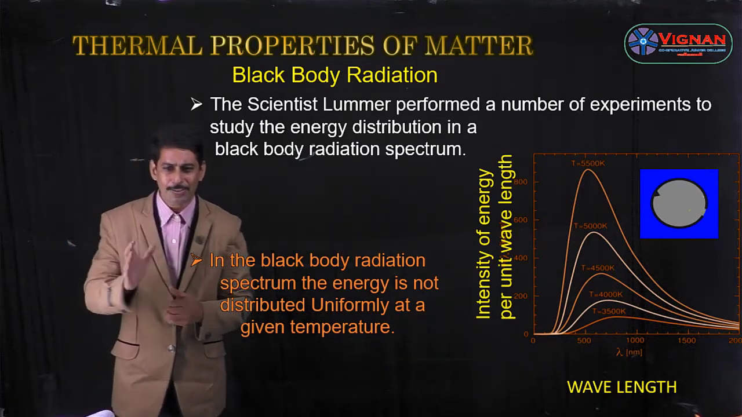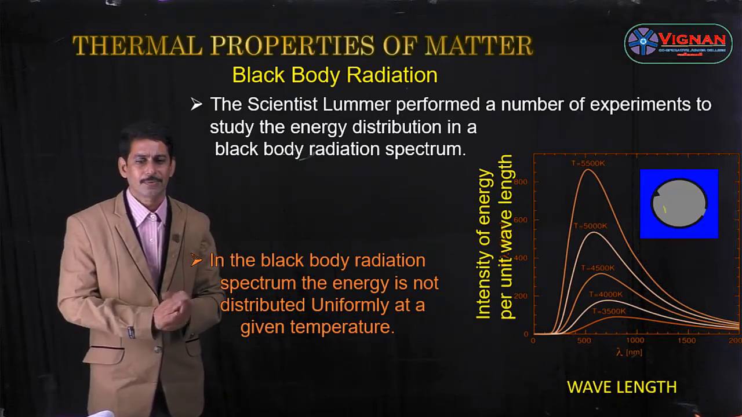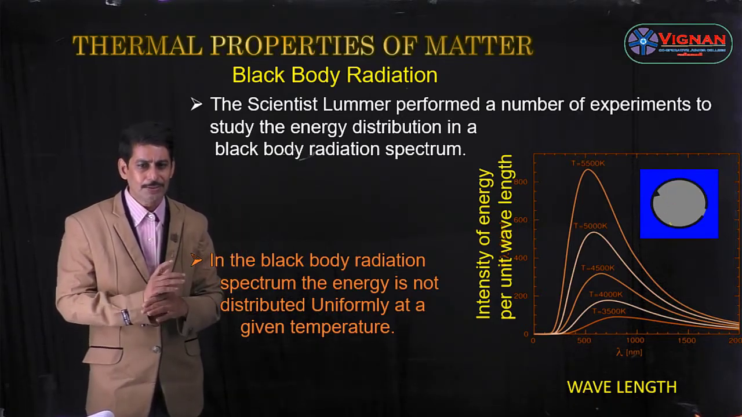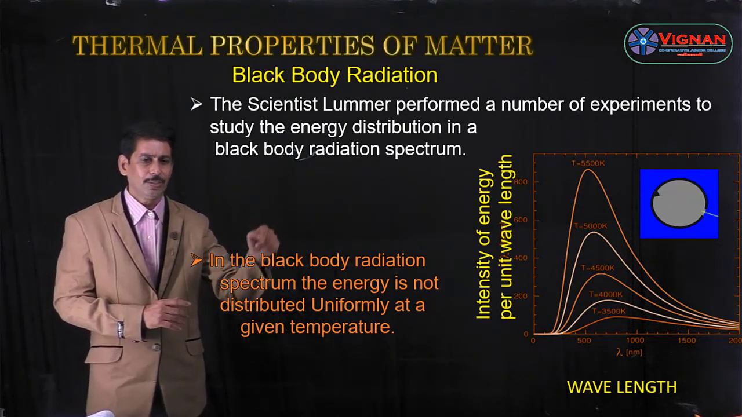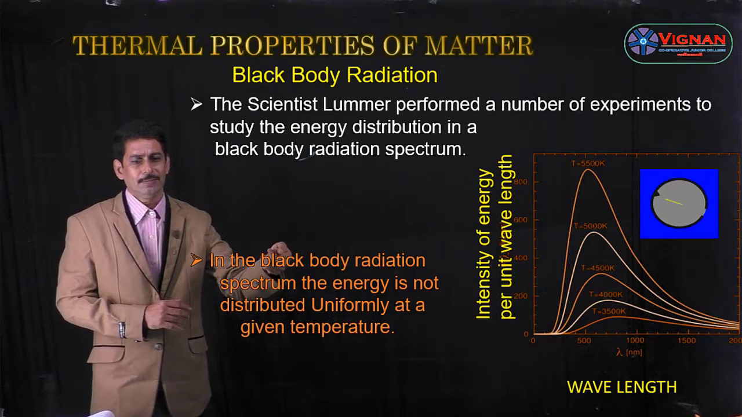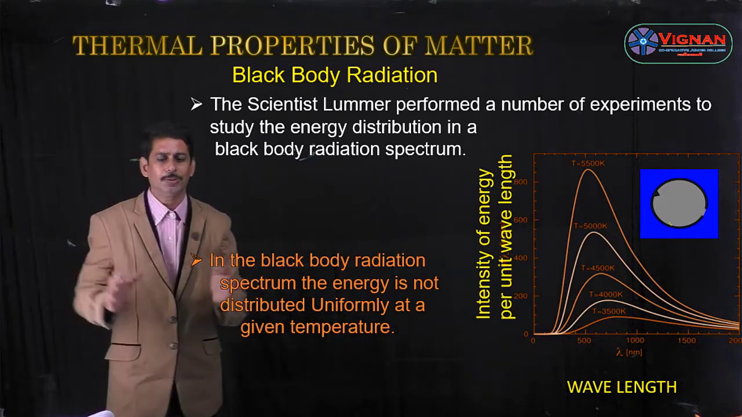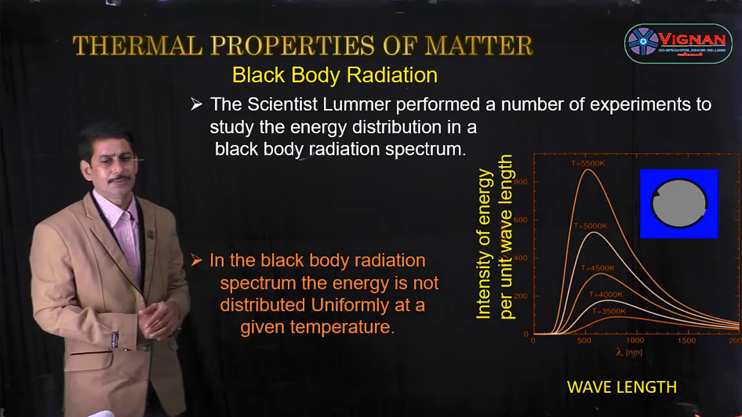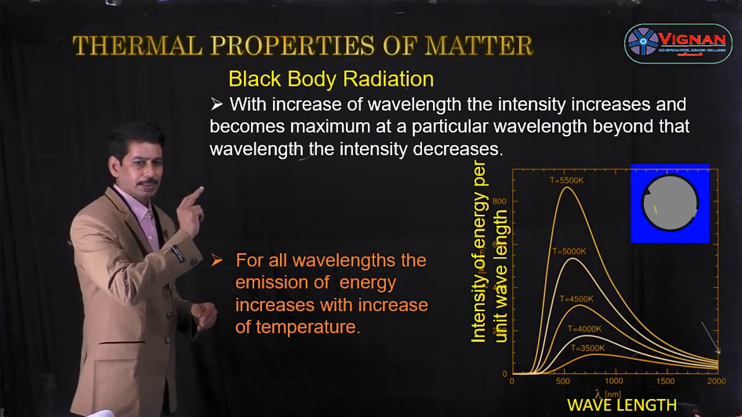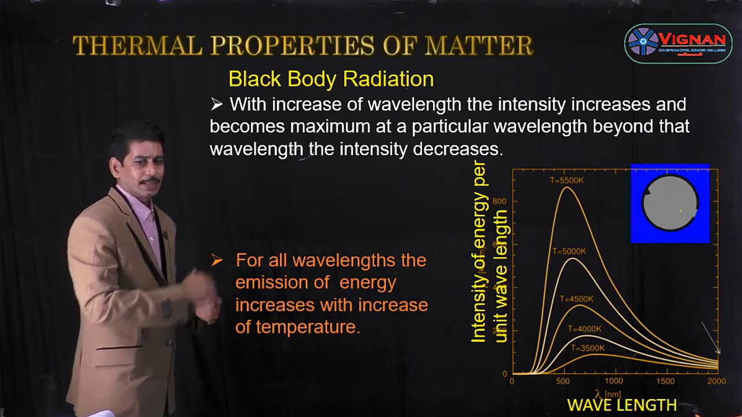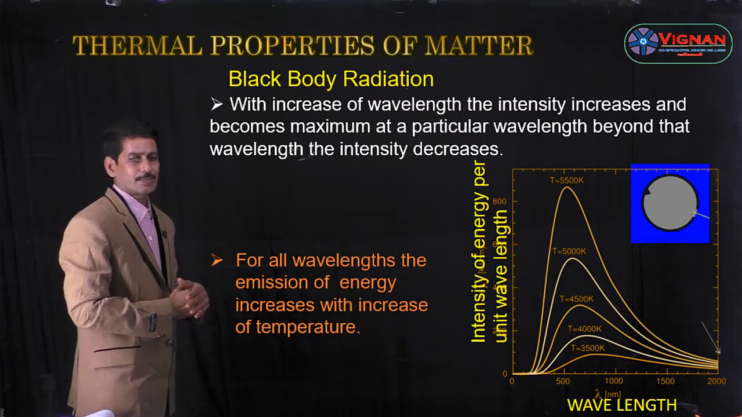In the black body radiation spectrum, the energy is not distributed uniformly for a given temperature. See this graph here. For only one curve, if you increase the wavelength, the intensity of energy per unit wavelength also increases and becomes maximum at a particular wavelength. Beyond that wavelength, the intensity once again decreases.